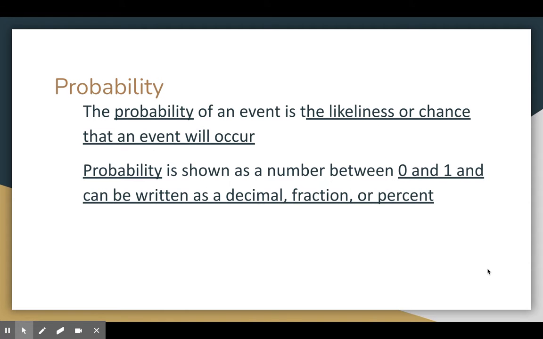Okay, so probability, the definition: the probability of an event is the likeliness or chance that an event will occur. Probability is shown as a number between 0 and 1 and can be written as a decimal, a fraction, or a percent. I would say that most of the time you end up seeing it as a fraction or as a percent, not so often as a decimal, but you can technically write it that way. All right, so probability is always a number between 0 and 1.